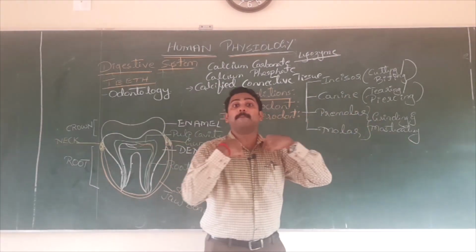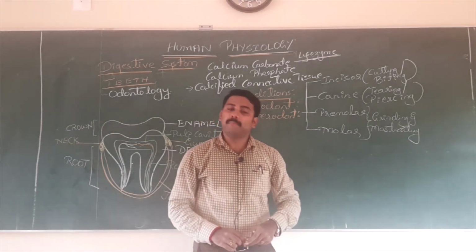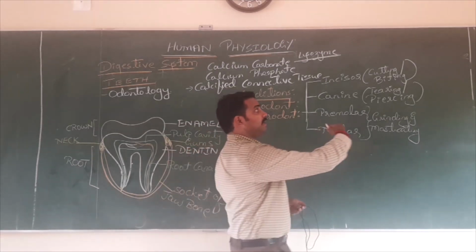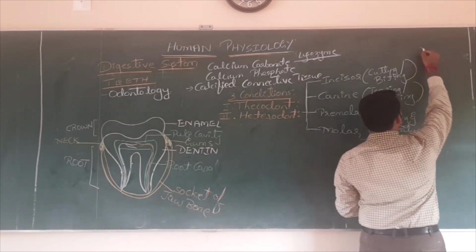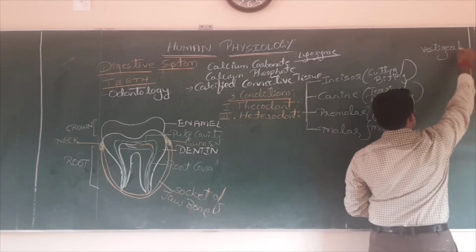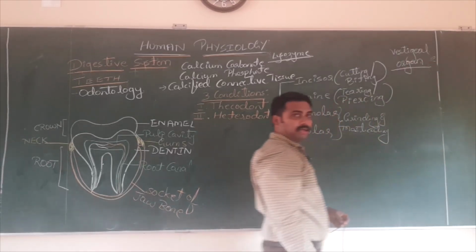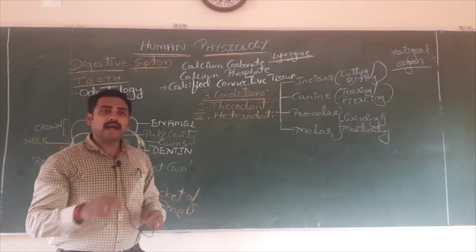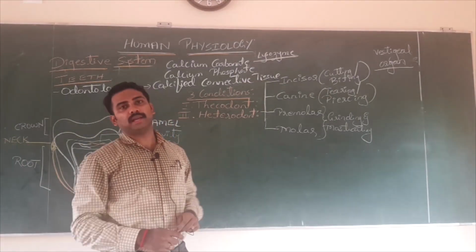Throughout the discussion, I am going to use the term vestigial organ. Note down, organs which are well developed and functional in other animals, but poorly developed, less functional in humans are called vestigial organ.